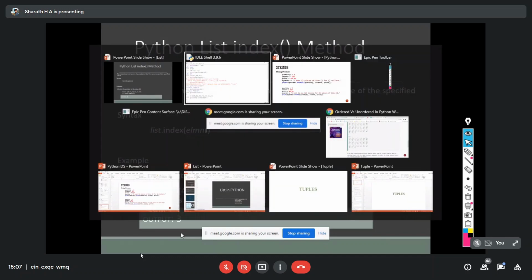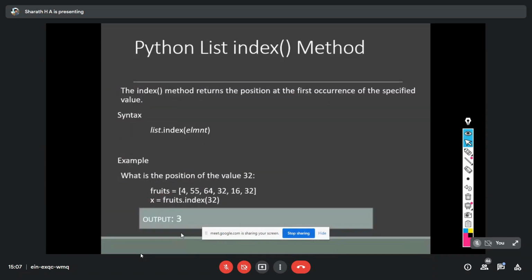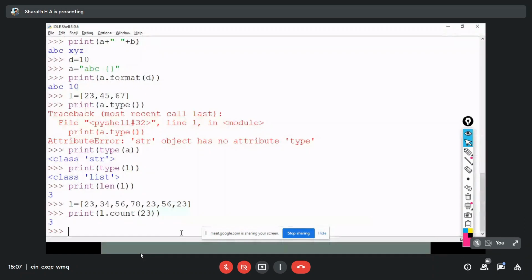So next one is index. Again, we can call that on a list. Control C, Control V. Here I'm going to give 78. Now I want to check what is the index number of 78 in the given list L. Index is the function.